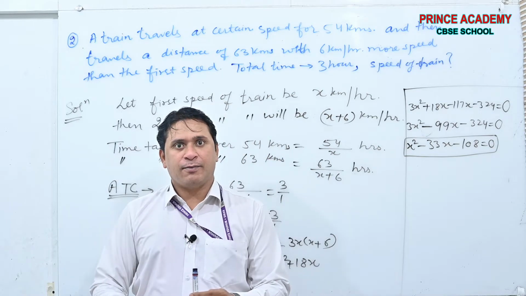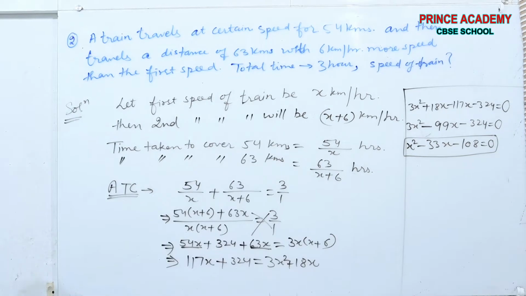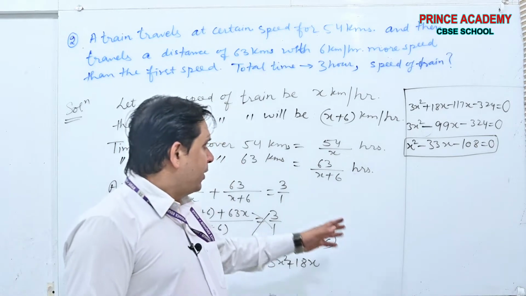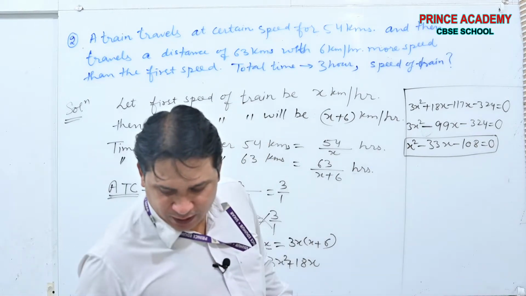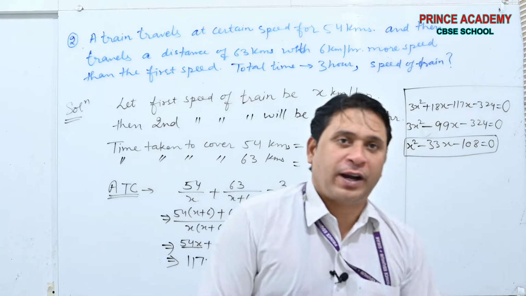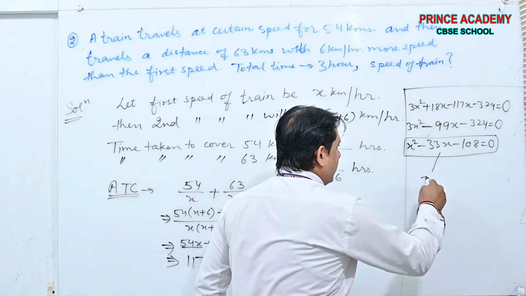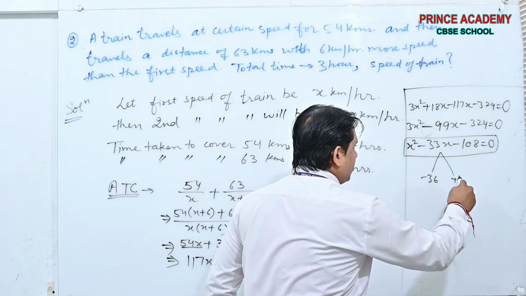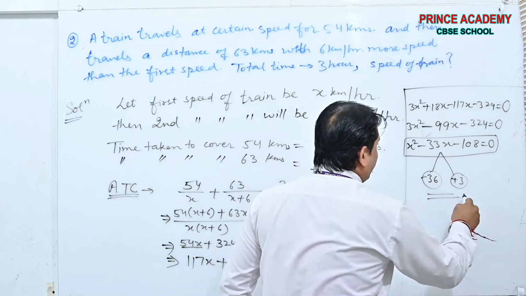Done beta? Done from my side? Okay. Now you have to do by yourself. What is the output? The factorization for this will be minus 36 and plus 3. You have to do it by yourself.